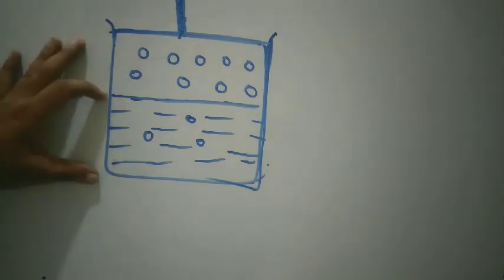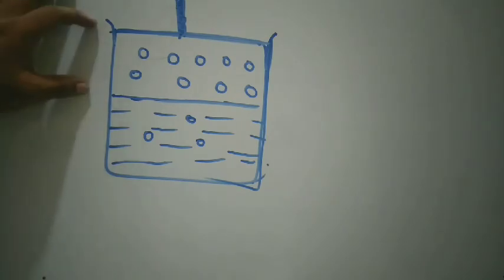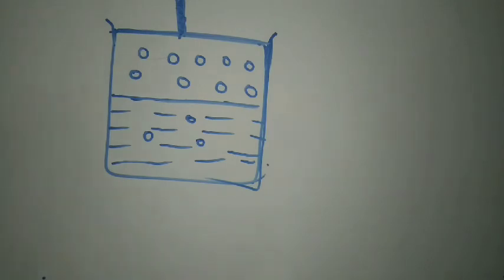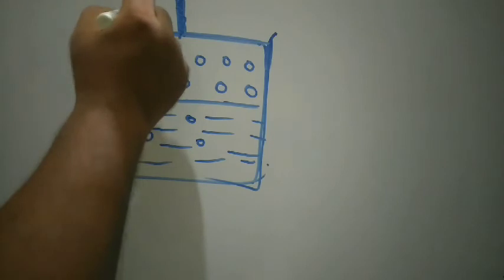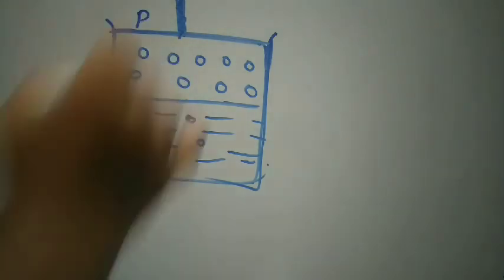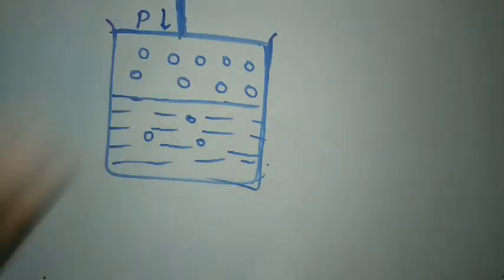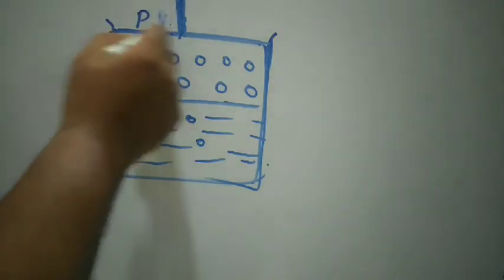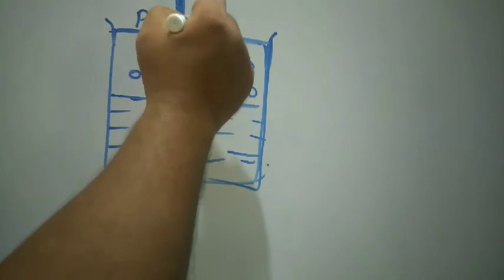This is the volume of gas, and this is the volume of liquid. Now if we increase the pressure on this piston, how can we increase the pressure? We can put a weight.